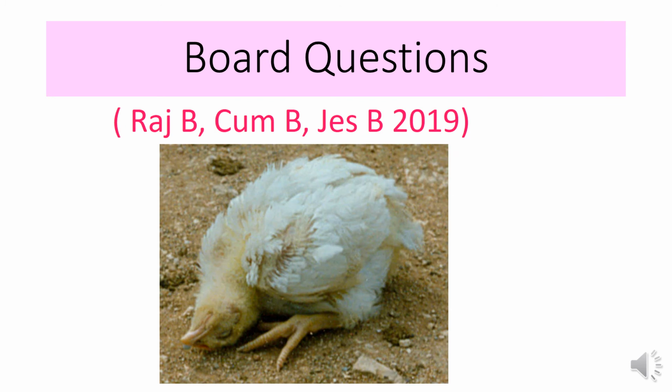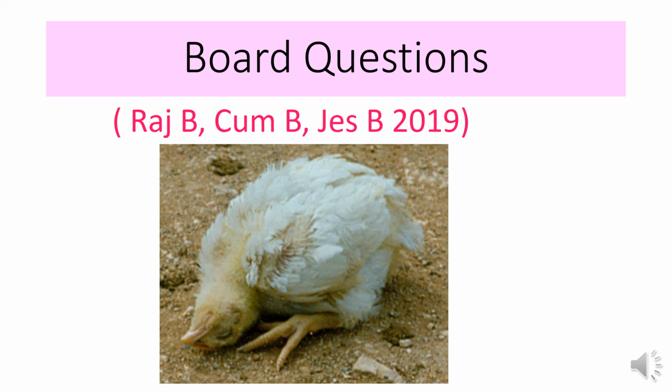Now you can see an image. So this is also an image of Ranikhet disease symptom. The neck became curved and they feel giddy, and this image shows this type of symptom. So this is also a board question, and it came in 2019 on Rajshahi board, Kumilla board and Joshore board.